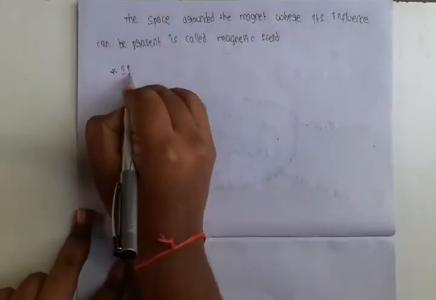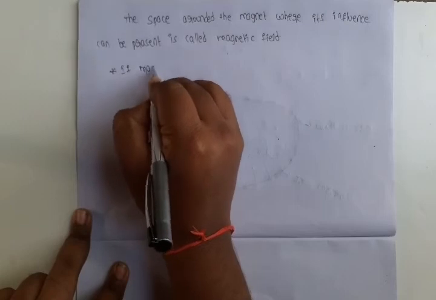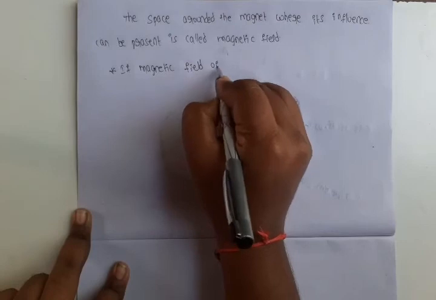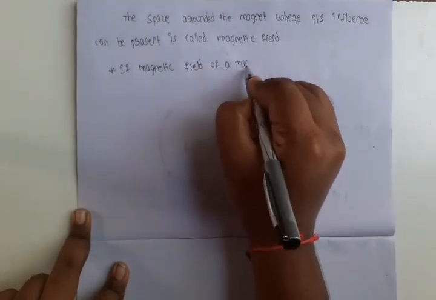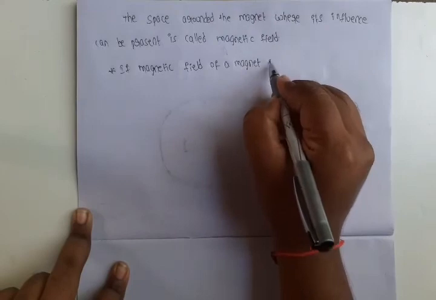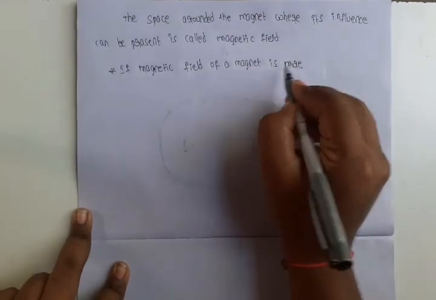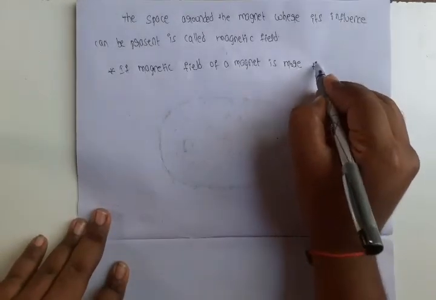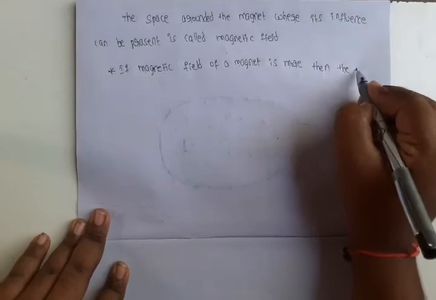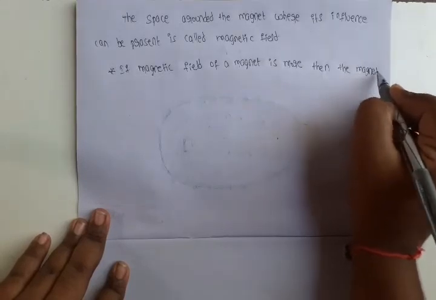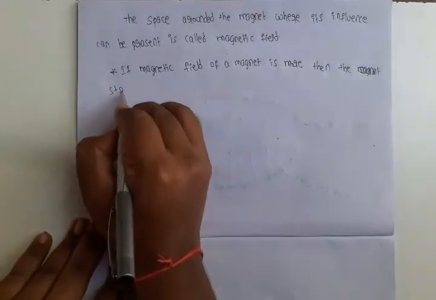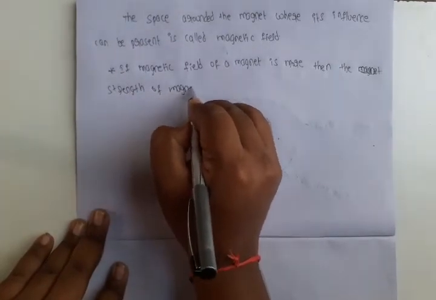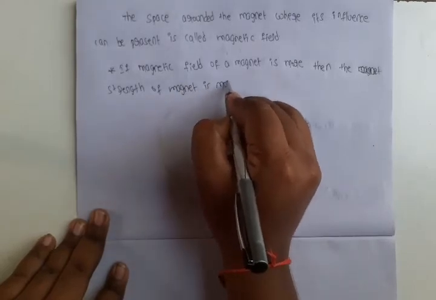Next point, if the magnetic field of a magnet is more, then the strength of the magnet is more.